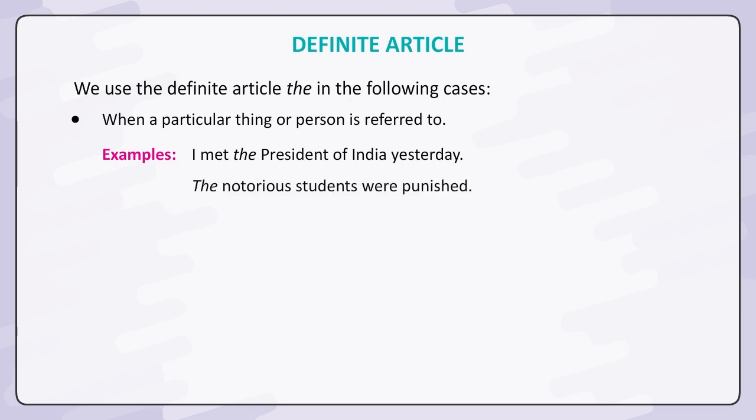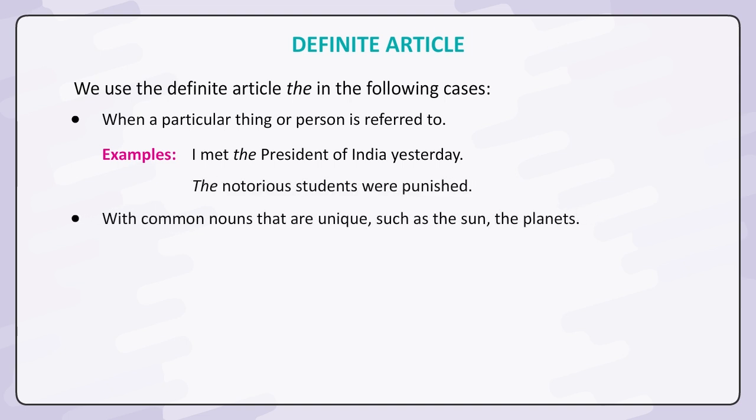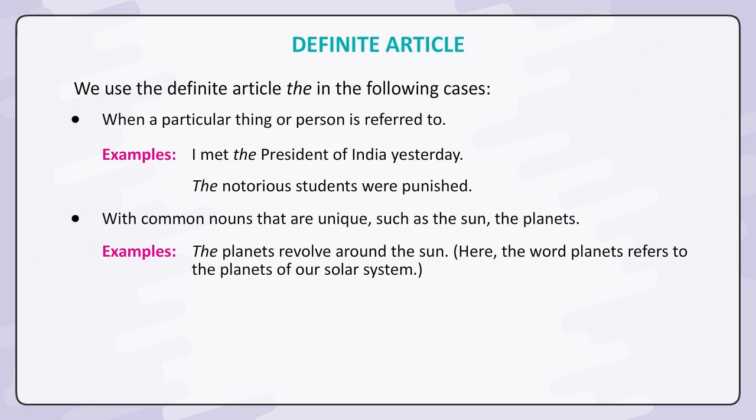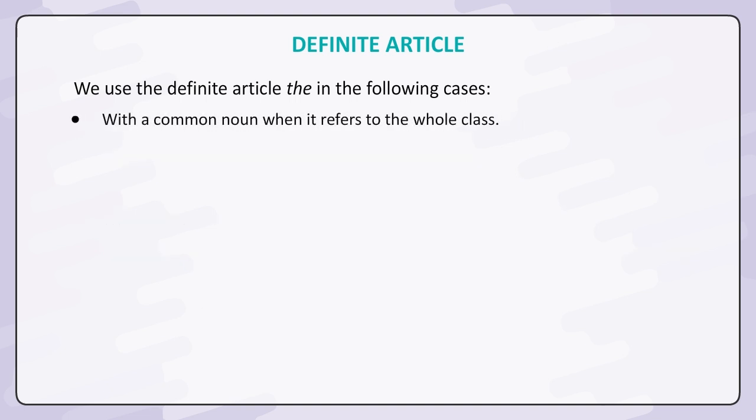The notorious students were punished. With common nouns that are unique, such as the sun, the planets. Examples: the planets revolve around the sun. Here, the word planets refers to the planets of our solar system. The sun is the closest star to our planet.